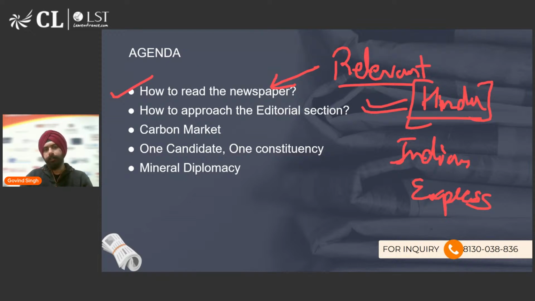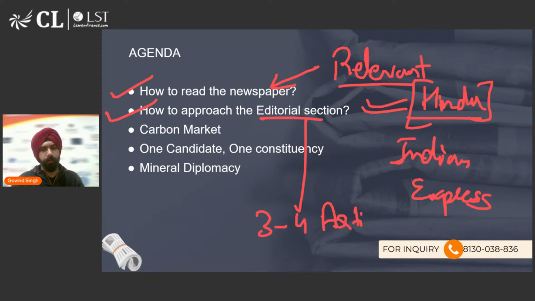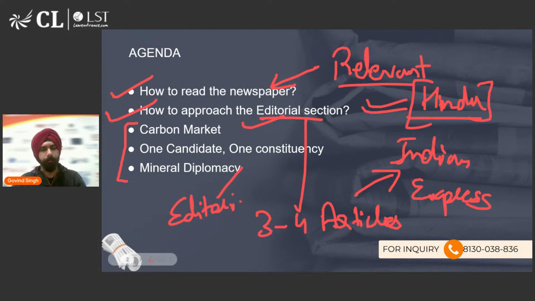Now, let's talk about the next thing which we are going to do, which is how to approach the editorial section. Every day you get a section which has 3 to 4 editorial articles in the newspaper. I'm talking about the Hindu newspaper. Same is the case for Indian Express as well. How do we approach the editorial section? Which articles should we read from the editorial section? How should we read the editorial section? We'll talk about that in today's class. And then we'll look at 3 topics. All 3 of them are from the editorial section. We'll talk a little bit about these topics in detail. So that is the plan for today.